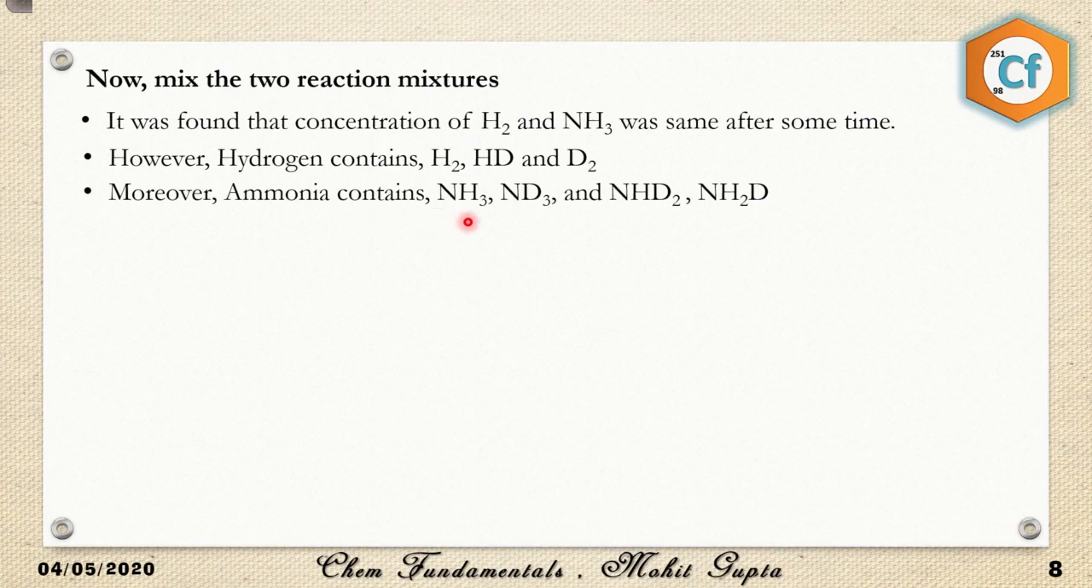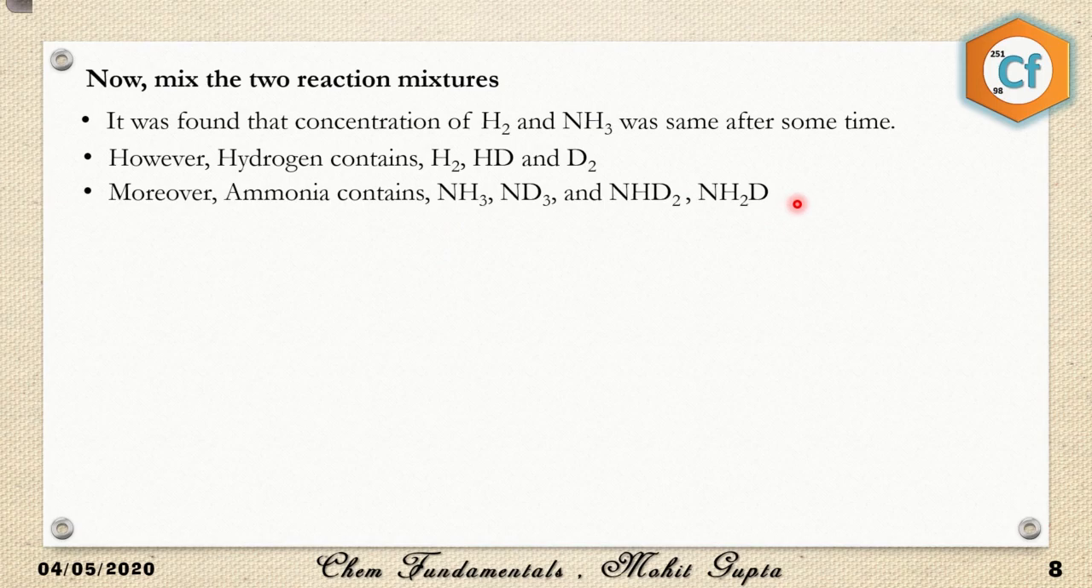Moreover, the concentration of NH3 is constant. It was the same as 20 moles, but it was NH3, ND3, NHD2 and NH2D. So now this is a weird observation. Now how to interpret this?